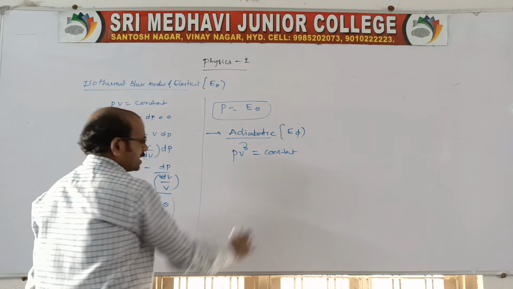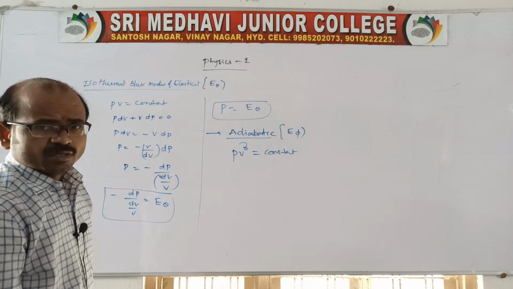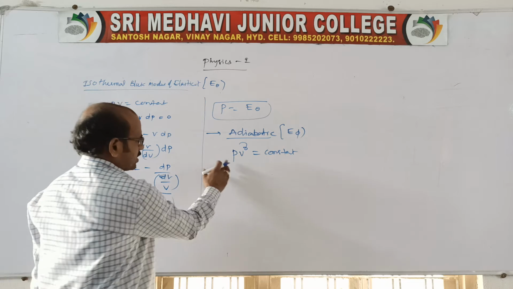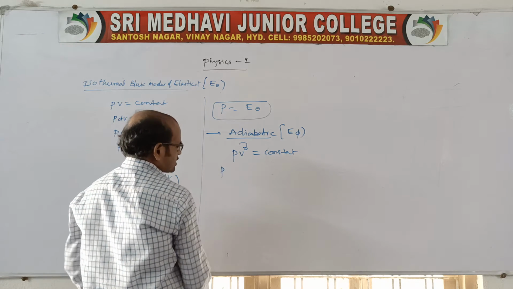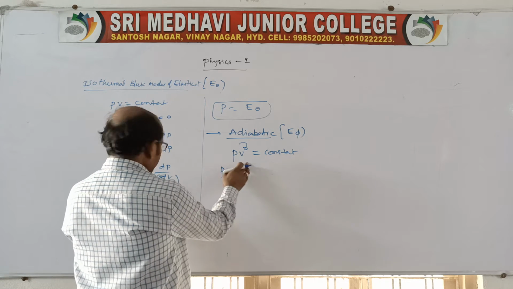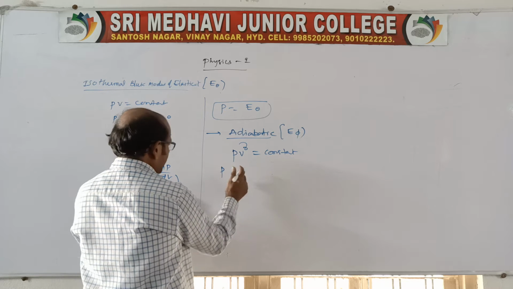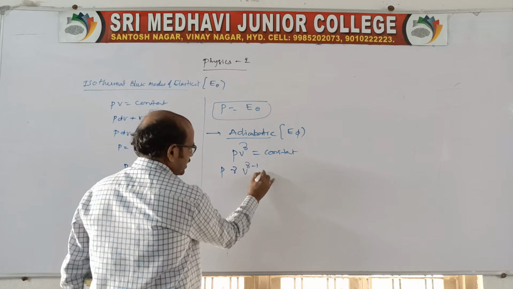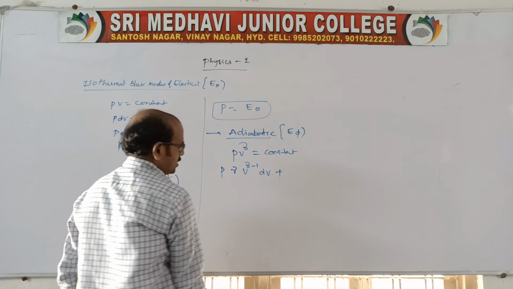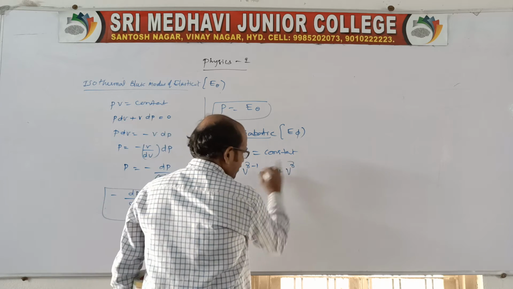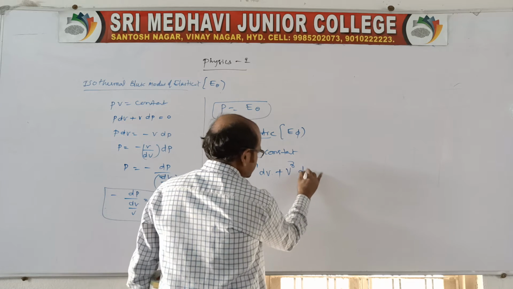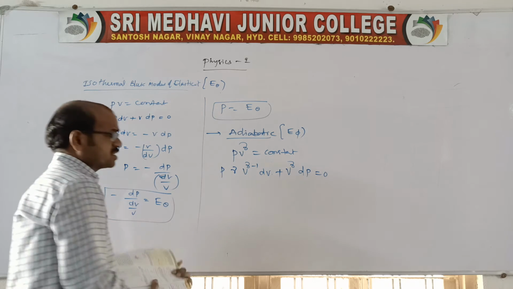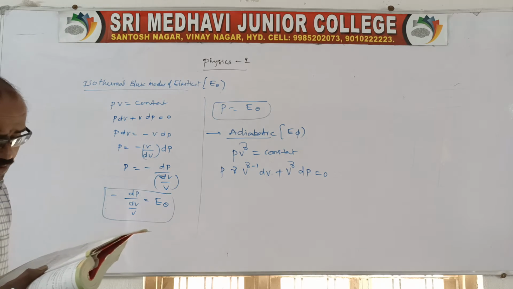Now again we take the differentiation for each individual term. Suppose you keep the pressure constant. Now you take the differentiation with respect to this. There it is gamma, right? V power gamma minus 1 into dV plus, now keeping V gamma constant, dP is equal to 0, because we are taking the differentiation with respect to each individual term.